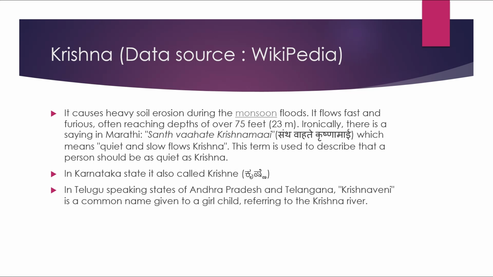It causes heavy soil erosion during the monsoon floods. It flows fast and furious, reaching depths of over 75 feet, that's 23 meters. Ironically, there is a saying in Marathi, "Sant Vahate Krishnamai," which means quiet and slow flows Krishna. This term is used to describe that a person should be as quiet as Krishna.